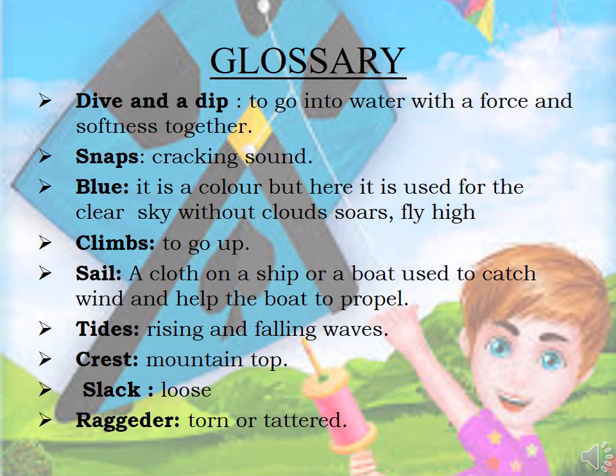Next is tides, meaning rising and falling waves. Let's say the motion of the water. Crest is the top of the mountain. Slack means to get loosened. Raggeder is torn. Students, you go through the poem, you read it aloud, you go with the pronunciation of each and every word.